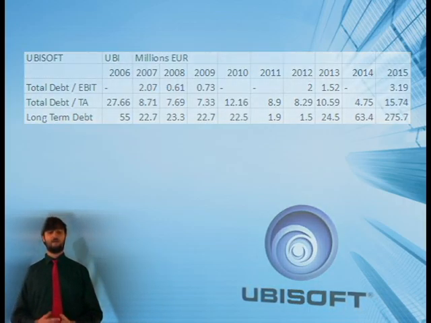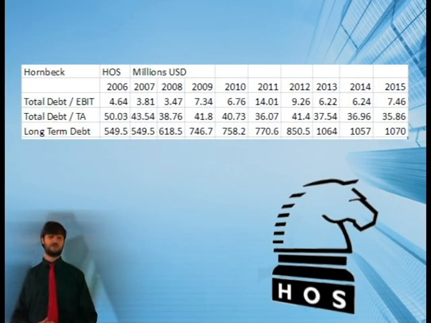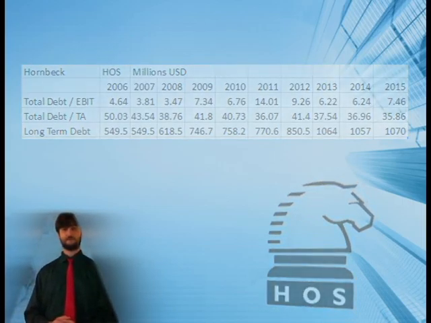And then we have Hornbeck, whose total debt over EBIT starts out at 5 and then grows to about 6. And then their total debt over total assets starts off at a fairly high 549, and then grows to about 1,000. And then their long-term debt actually drops from 50 to 36.